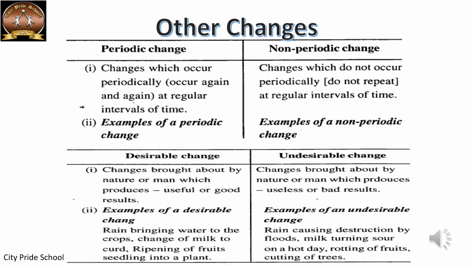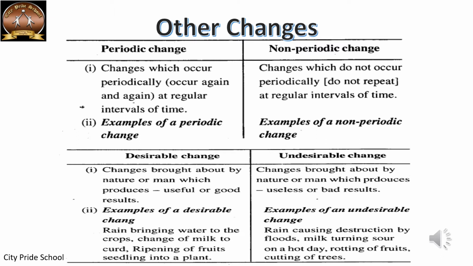Now let us look at the other changes. The first one here is a periodic and a non-periodic change. Like in the previous slide, we saw the rising of the sun. The sun rises every day, okay, approximately at the same time. So it's a periodic change. It is repeated after a regular interval of time. Whereas a non-periodic change is the one which is not repeated at regular intervals of time, right?